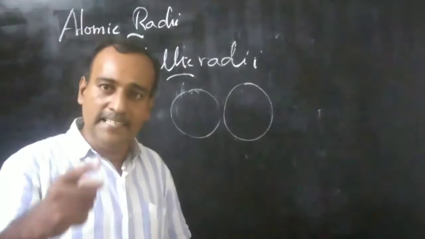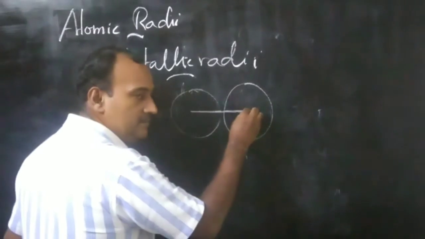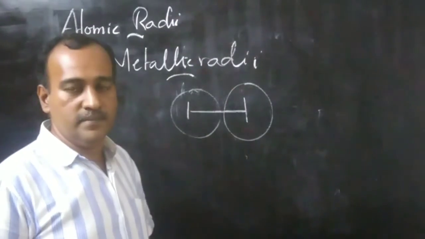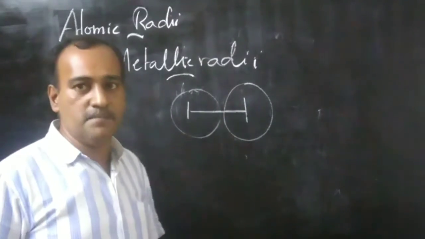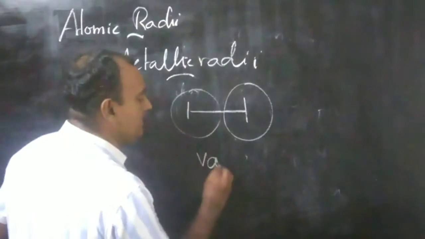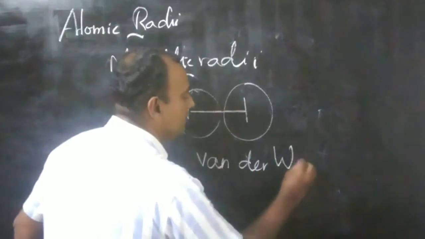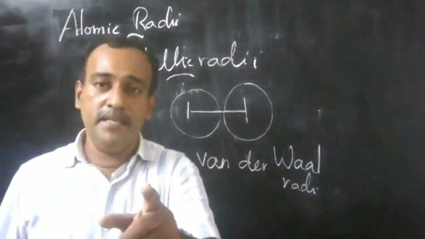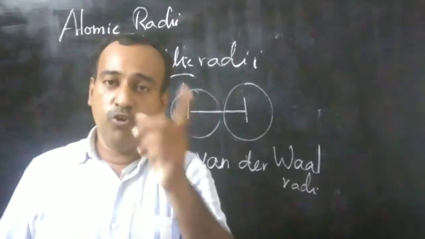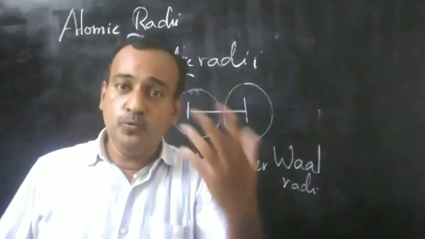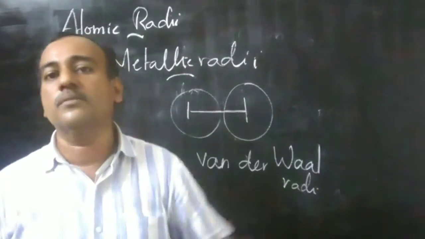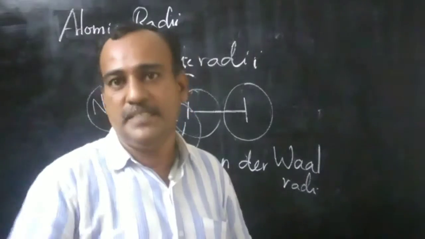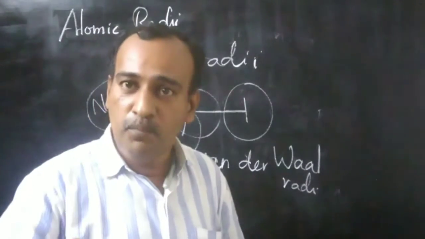Therefore, the radii measured by measuring the internuclear distance in two non-bonded atoms is called van der Waals radii. So listen here, van der Waals radii means the atomic radii in the case of two non-bonded atoms or molecules.